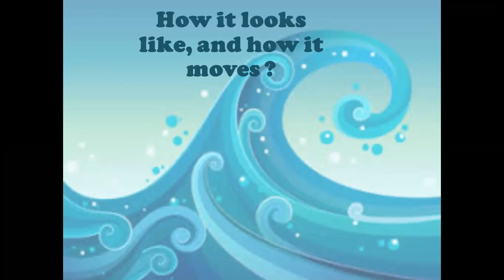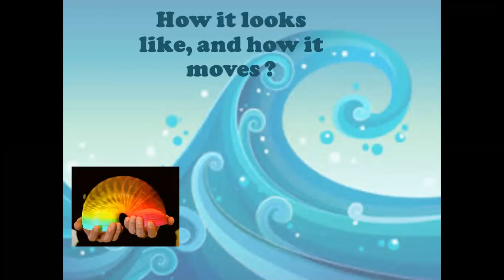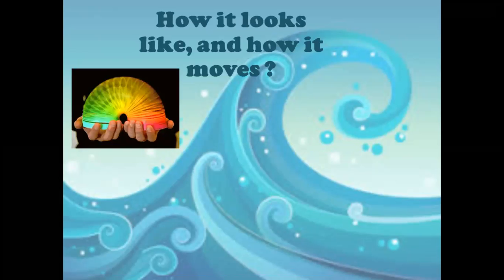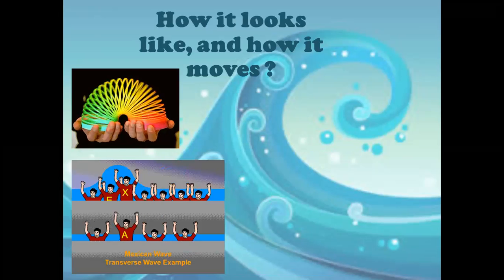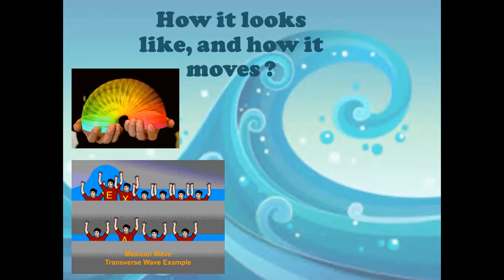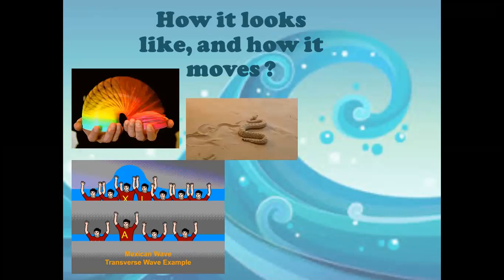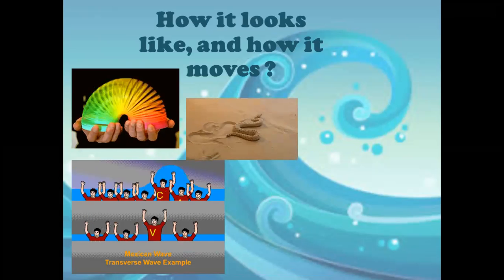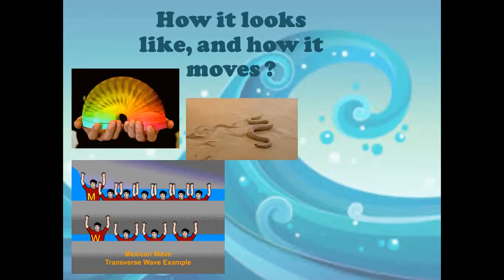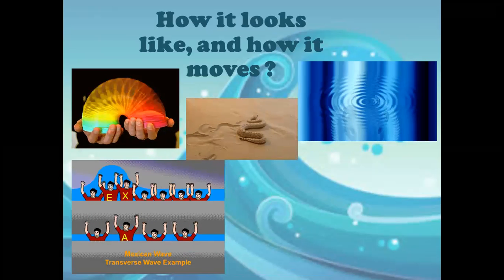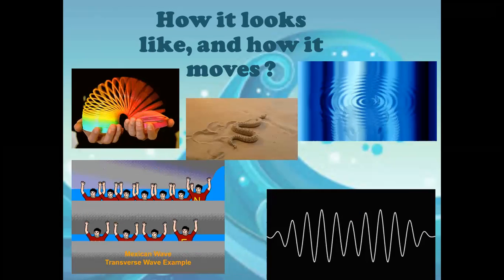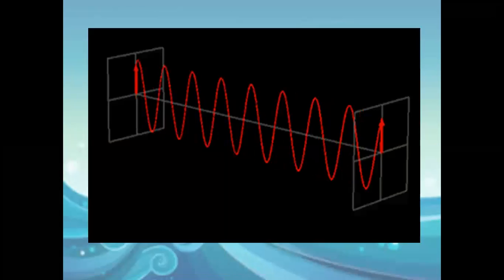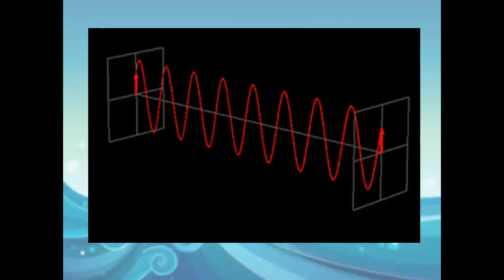How does it look, or how does it move? It looks like this spring I showed you in class, moving from side to side or up and down. This is the shape of the wave, or the waves that people made in a game, a match. The slithering of a snake, the movement of a snake, shows the shape of the wave. And also we can see the water wave and sound waves. This is the shape of the wave moving and transferring energy.